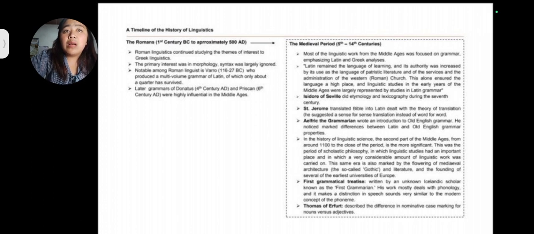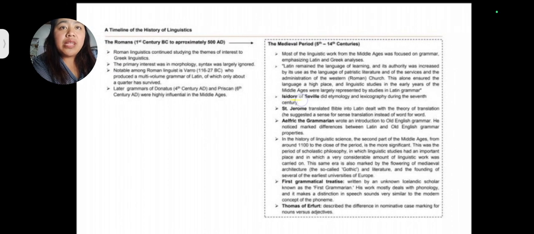Notable among Roman linguists is Varro, who produced a multi-volume grammar of Latin, of which only about a quarter has survived. The later grammars of Donatus and Priscian were highly influential in the Middle Ages. So for that time, the Romans were also doing philosophy and research regarding linguistics. They tried to produce multiple volumes of grammar, but only a quarter of them has survived.